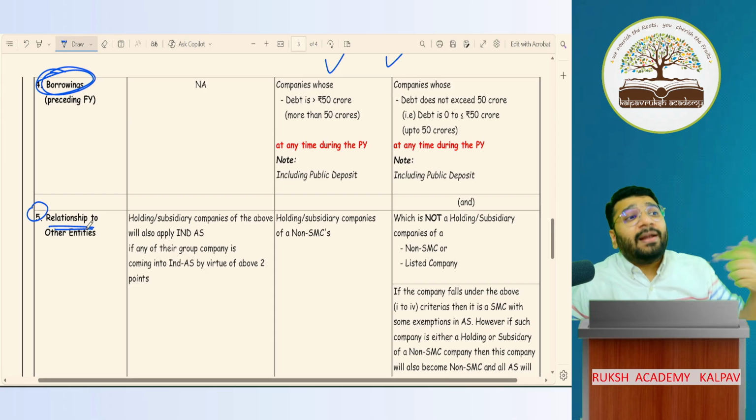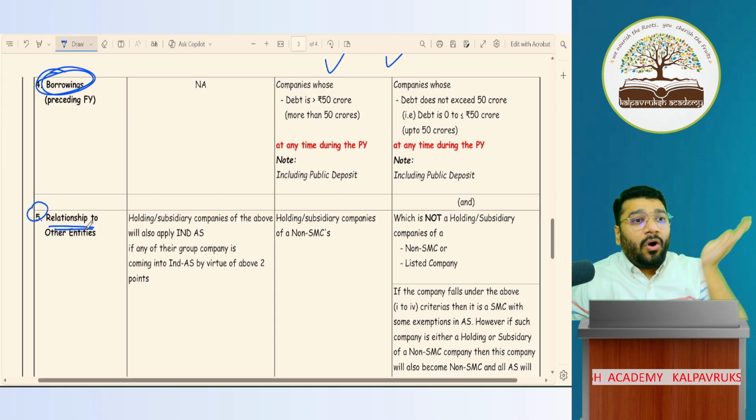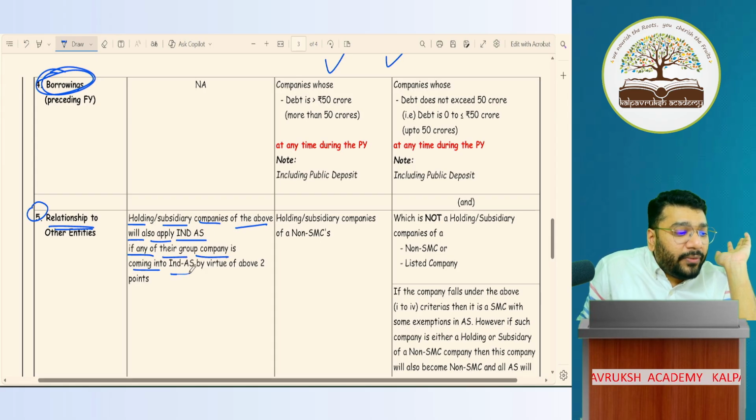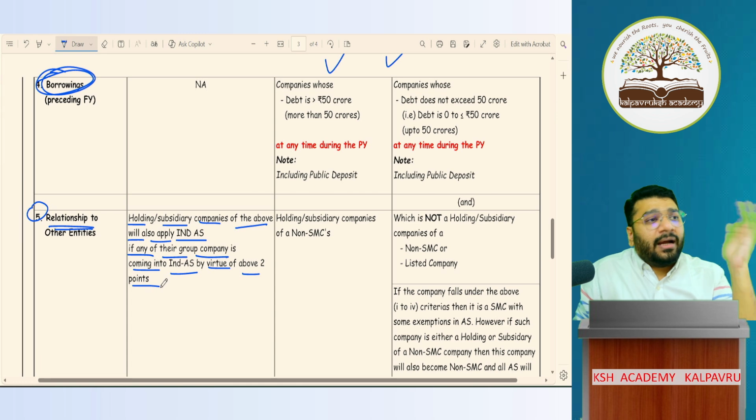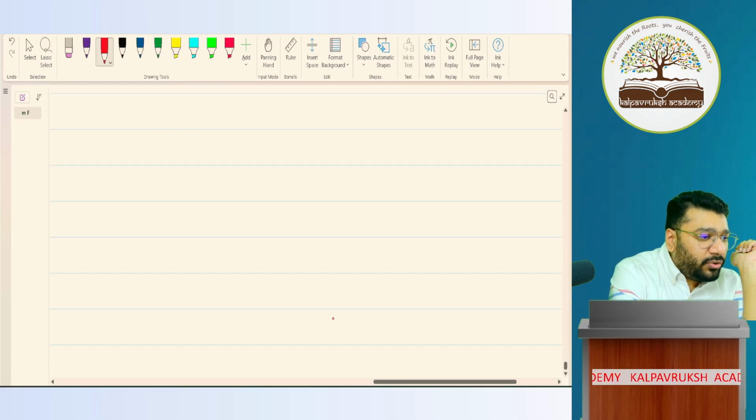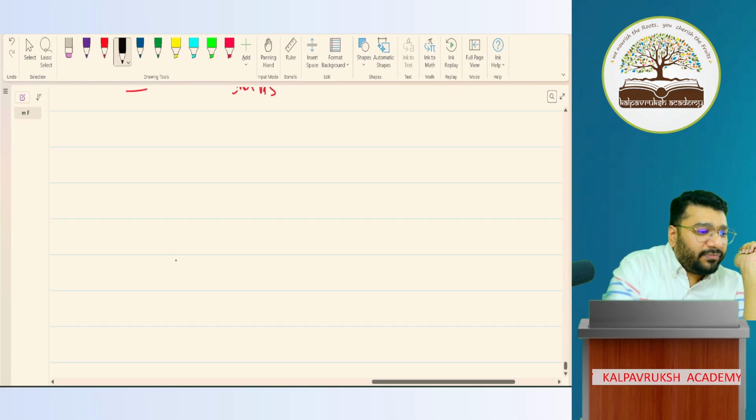Based on the relationship, I'll decide whether Ind AS is applied on that company or not. Holding or subsidiary company of the above will apply Ind AS. If any of the group companies comes into Ind AS by virtue of the above two points, the other company also will apply Ind AS. Now, this you wouldn't have understood, so I'm explaining elaborately here. Listen to me very carefully.